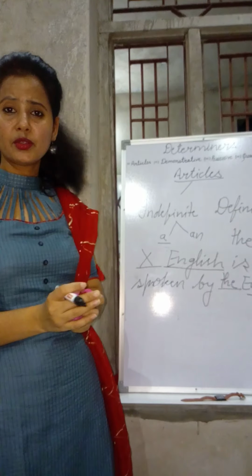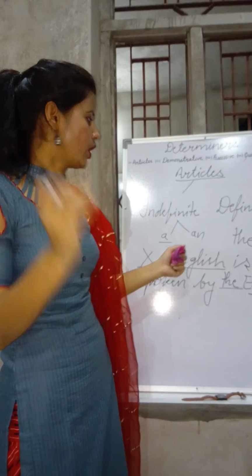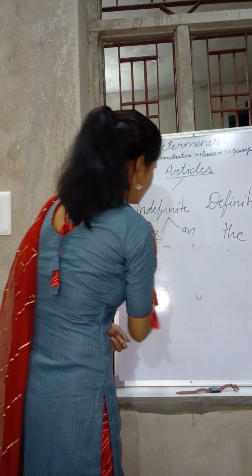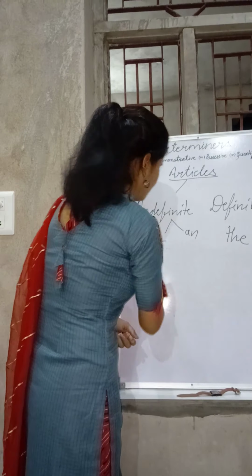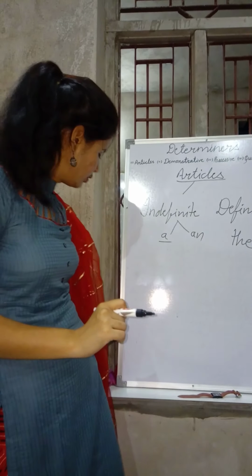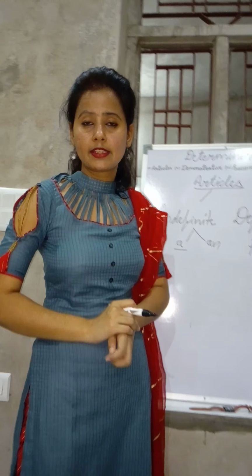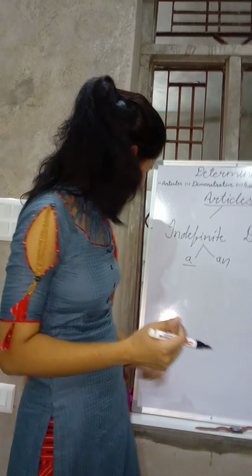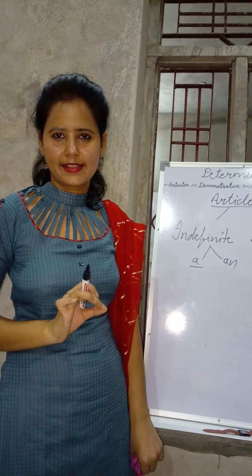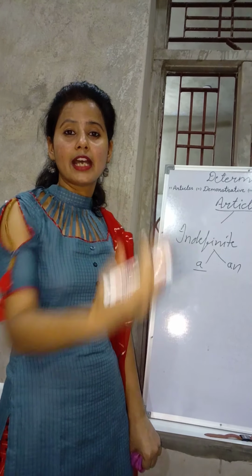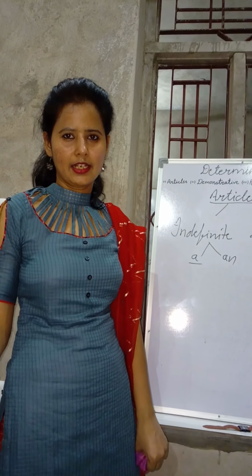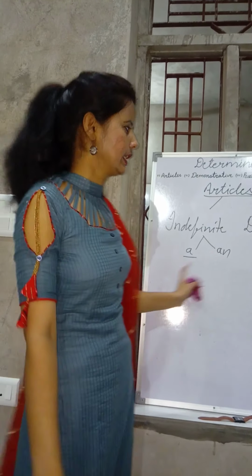So I hope you have understood this. Before nationalities, before families, we have to use the here. Before a famous range of mountains, before famous monuments, and the thing which is only one in the world, that is unique for us, like the Taj Mahal, the Lotus Temple, the Hawa Mahal. Like this, we have to use the here.